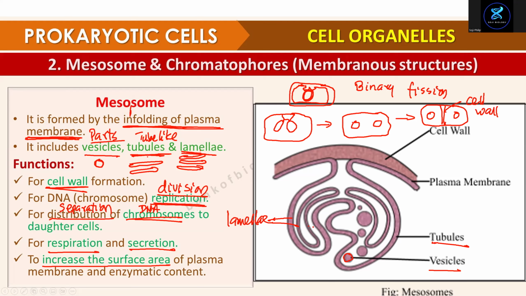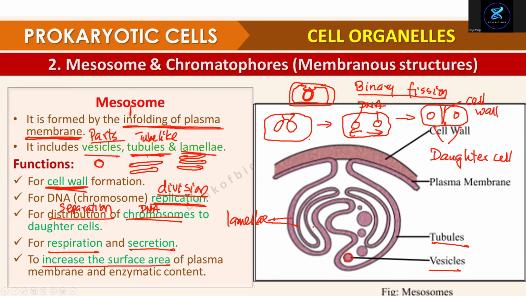Okay, and these are the two DNA. That's what they say. Function: formation of cell wall. When do they form the cell wall? During binary fission. And replication, division of DNA, separation. You see separation? Separation of DNA to the daughter cells. These are two daughter cells.